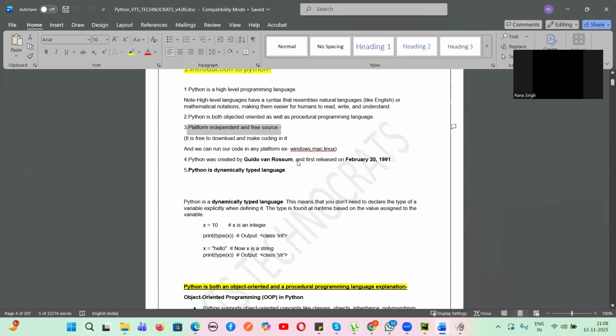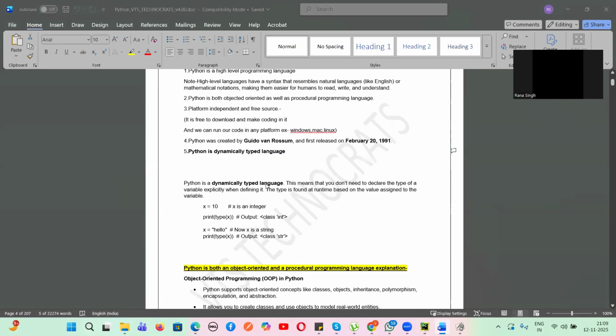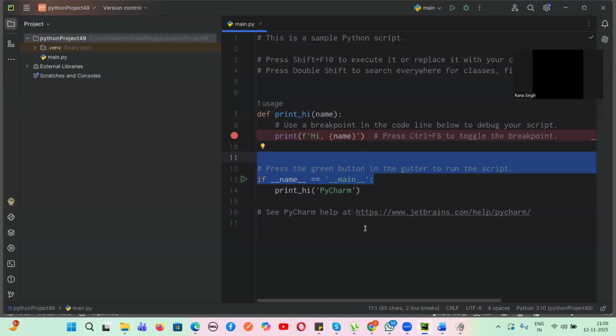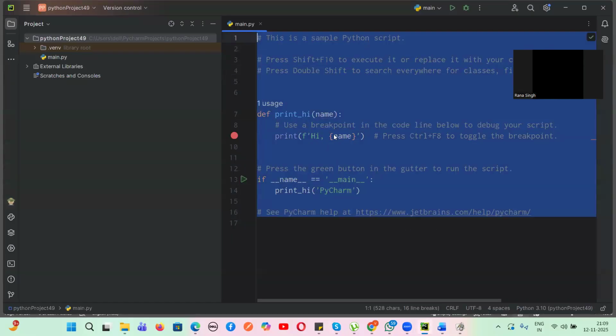It was developed by Guido van Rossum in February 1991. And it's a dynamically typed language, which means you don't have to define the data type. It gets automatically defined. So this is, guys, the introduction to Python.